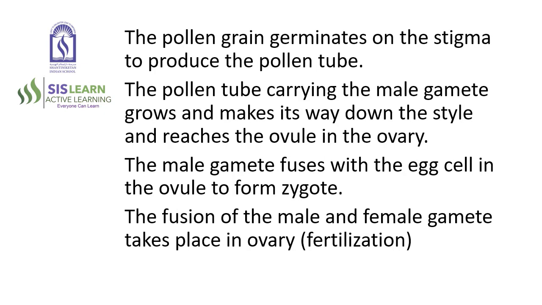The pollen grain germinates on the stigma to produce the pollen tube. The pollen tube carrying the male gamete grows and makes its way down the style and reaches the ovule in the ovary. The male gamete fuses with the egg cell in the ovule to form the zygote. The fusion of the male and female gamete takes place in the ovary: fertilization.